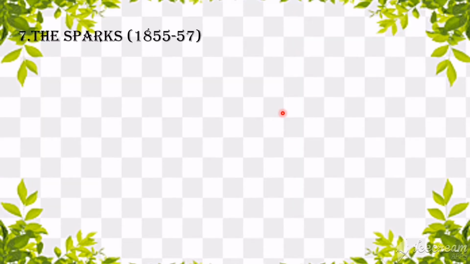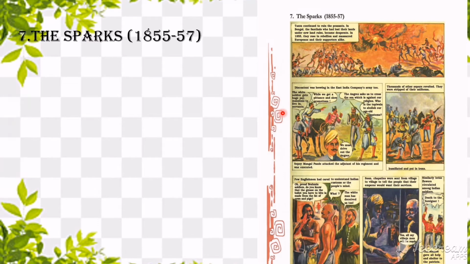Now, because of the changes that were brought among Indians, Indians all had great dissatisfaction with the British, and they wanted to fight back. In some of the regions of India, peasants were imposed taxes, and because of that many of the peasants were forced to sell their lands to the British. From the period 1855 to 57, there was great rebellion among the people of India against the British.